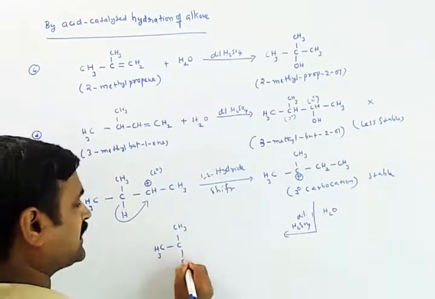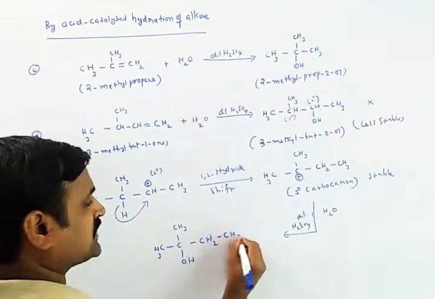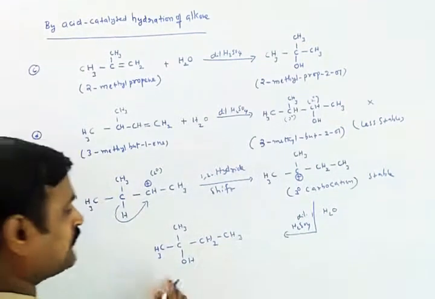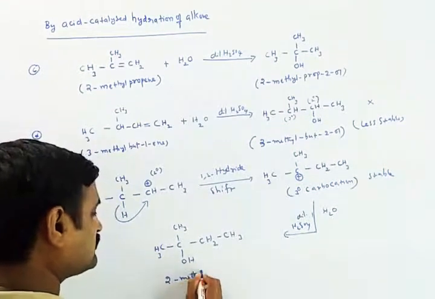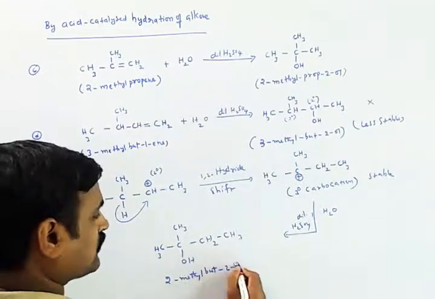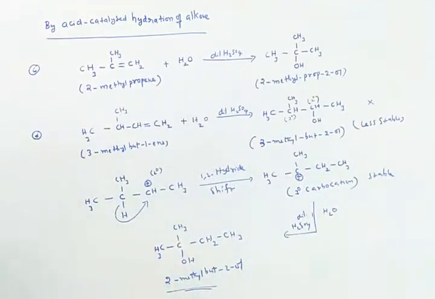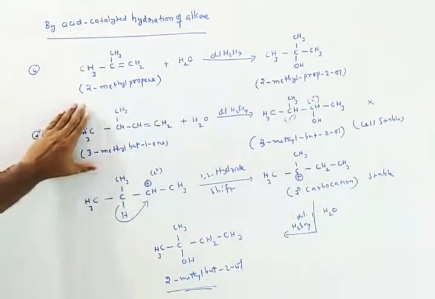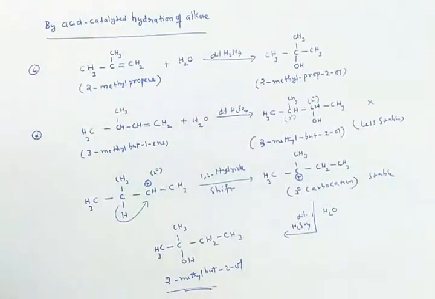You are going to get OH here. This is CH2, this is CH3. Now we can call it 2-methylbutan-2-ol. This is the actual product formed from 3-methylbut-1-ene using acid catalyzed hydration of the alkene. Okay.